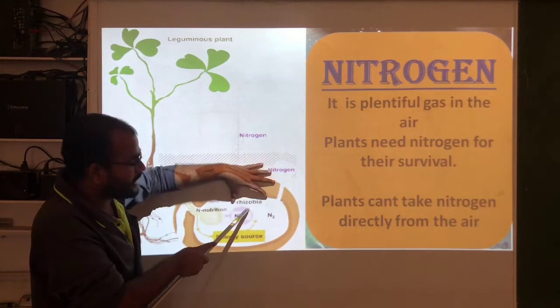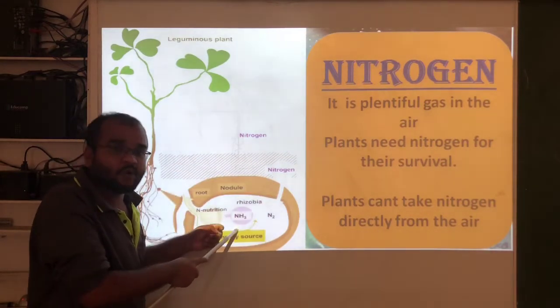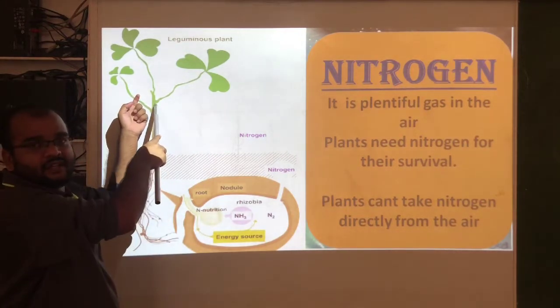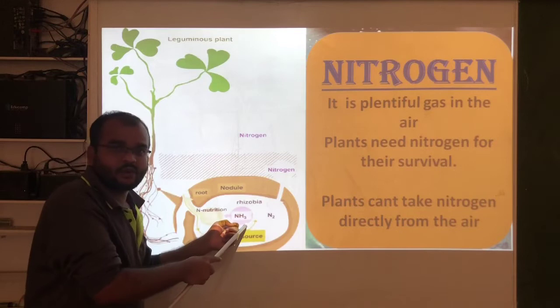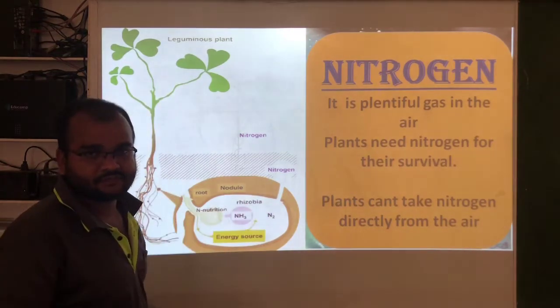This Rhizobia bacteria converts nitrogen into ammonia. That ammonia will be taken by the plant. So in this way the plants will take nitrogen.